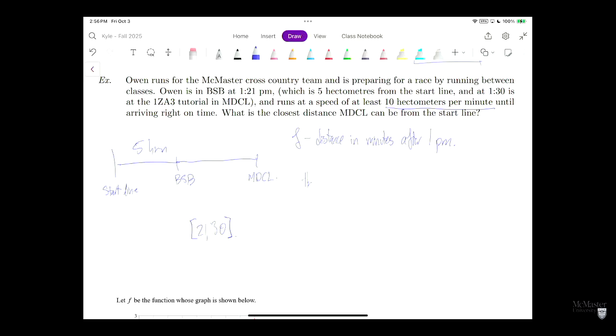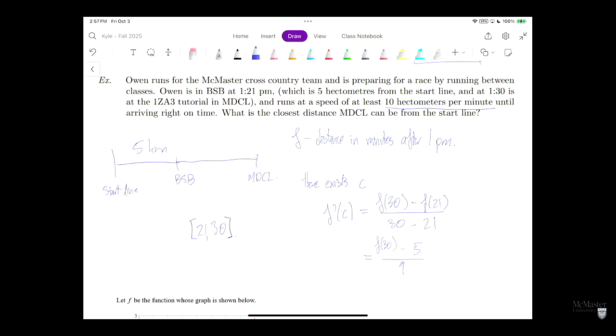That means there exists c such that f prime of c is equal to f of 30 minus f of 21 over 30 minus 21. Now let's plug in this information. We know that f of 21 is 5, and we know that 30 minus 21 is 9. And we have f of 30.